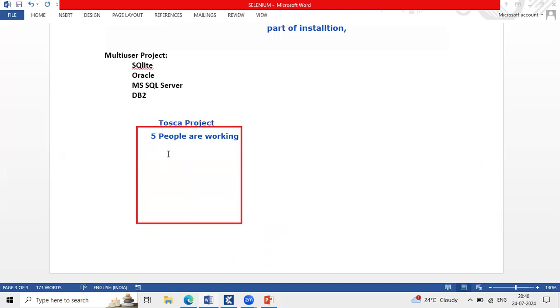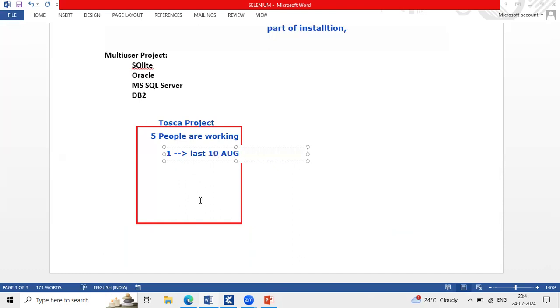Now, out of these 5 people, one person is leaving the company and he's got another opportunity, or he's resigned his position based on higher studies. Let us assume like that. One person's last working day is around 10th of August.